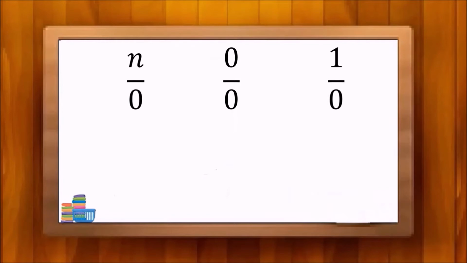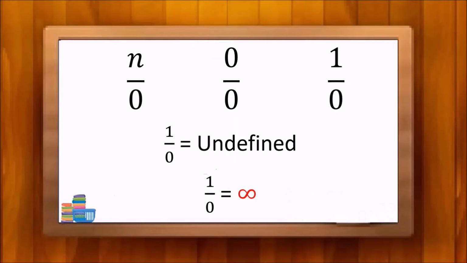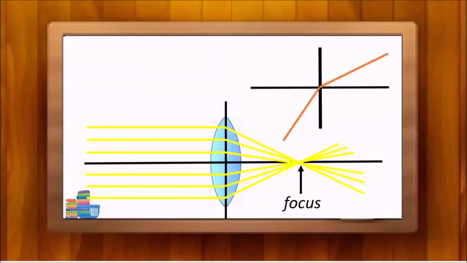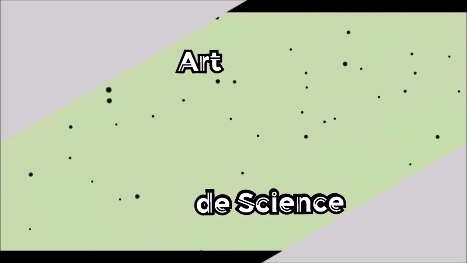Have you ever tried to divide any number by 0? Or is there any meaning for 0 over 0 or 1 over 0? Some introduce 1 over 0 as undefined, while some as infinity. This has been an eternal question. We are trying to solve this question with a few instances in optical physics. Come and enjoy Science, which touches the artistic places of science and makes people informed.